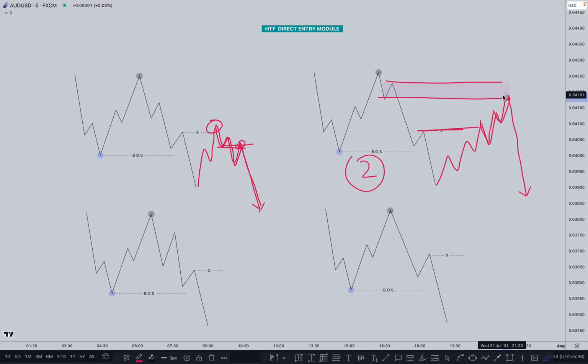Now look at the diagram 3. In this case, we have only inducement right here. After break of structure, market just creates inducement. In this case, there is no extreme PY, only inducement is here. So how can we deal in this situation? Firstly, you need to understand here, if market momentum is severe, simply we are looking for the sell after taking out the inducement. Look at this one.